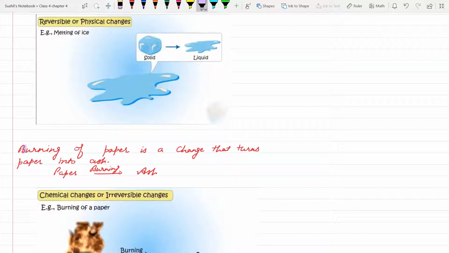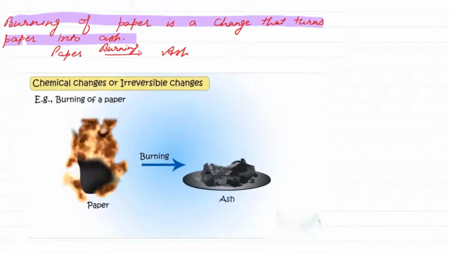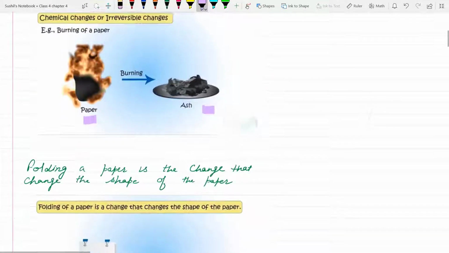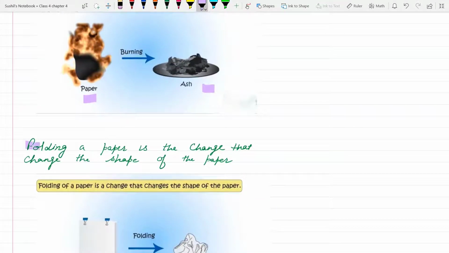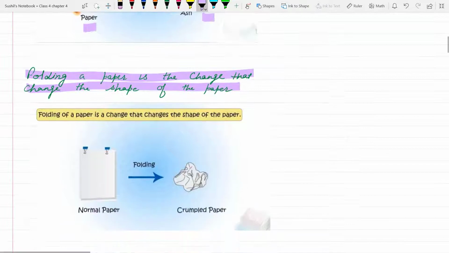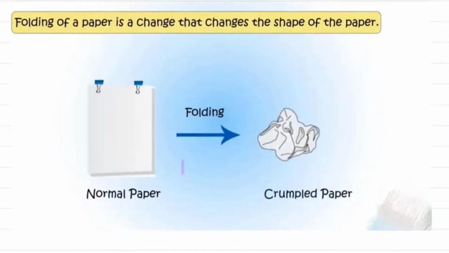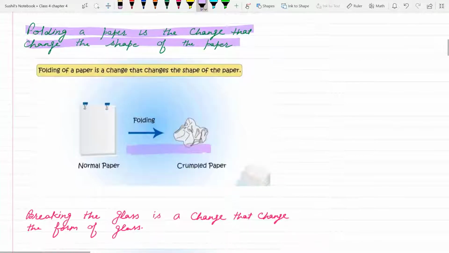Next is burning of paper is a change that turns paper into ash. Means when paper is burnt, it changes into ash. Next is folding a paper is a change that changes the shape of the paper. This one is a normal paper, and when we fold, it will change into this shape.